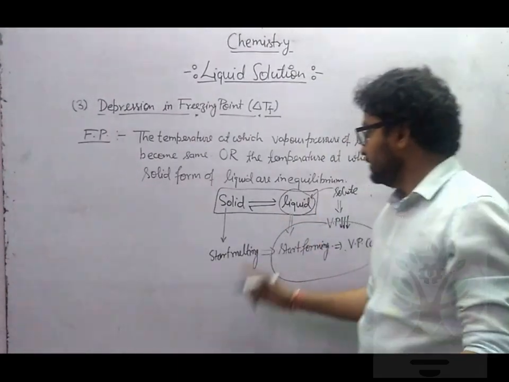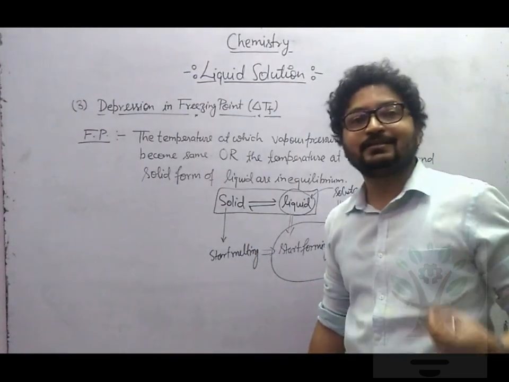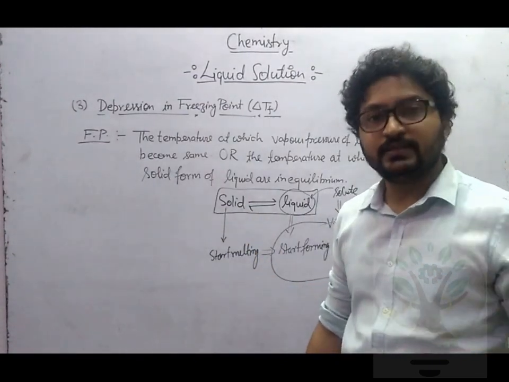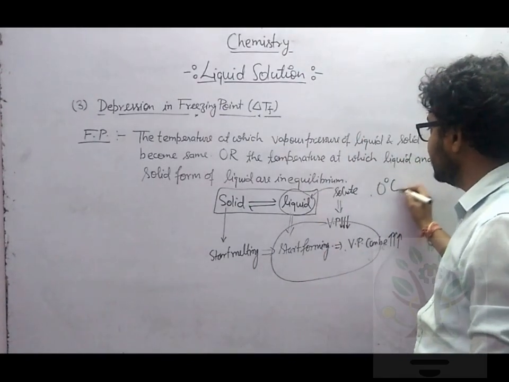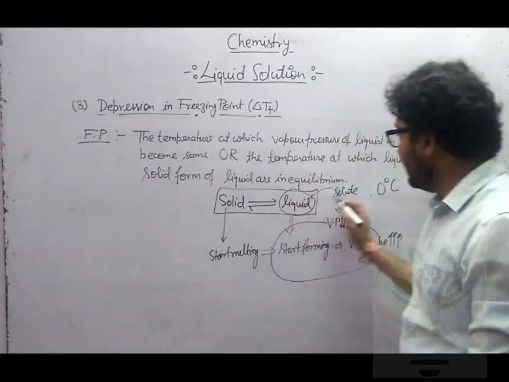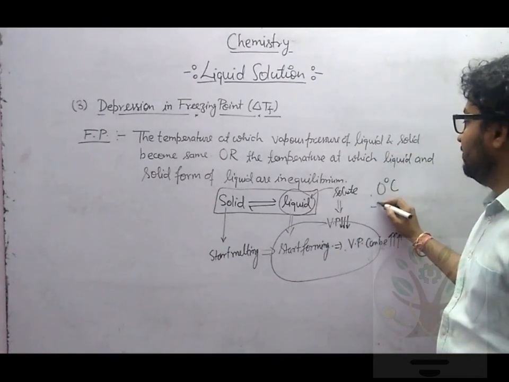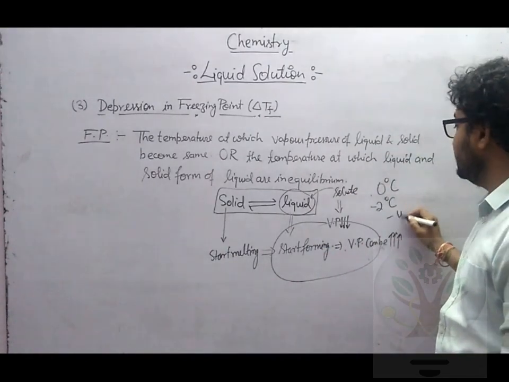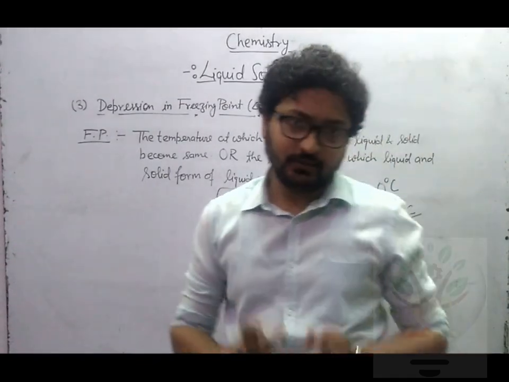But if you wish to get solid back, you will have to apply more cooling as compared to your normal freezing point. So let's say if water freezes at 0 degrees Celsius, but if you add some amount of NaCl in it, now it will freeze at, let's say, -2 degrees Celsius or -4 degrees Celsius, depending upon what amount of solute you are dissolving.